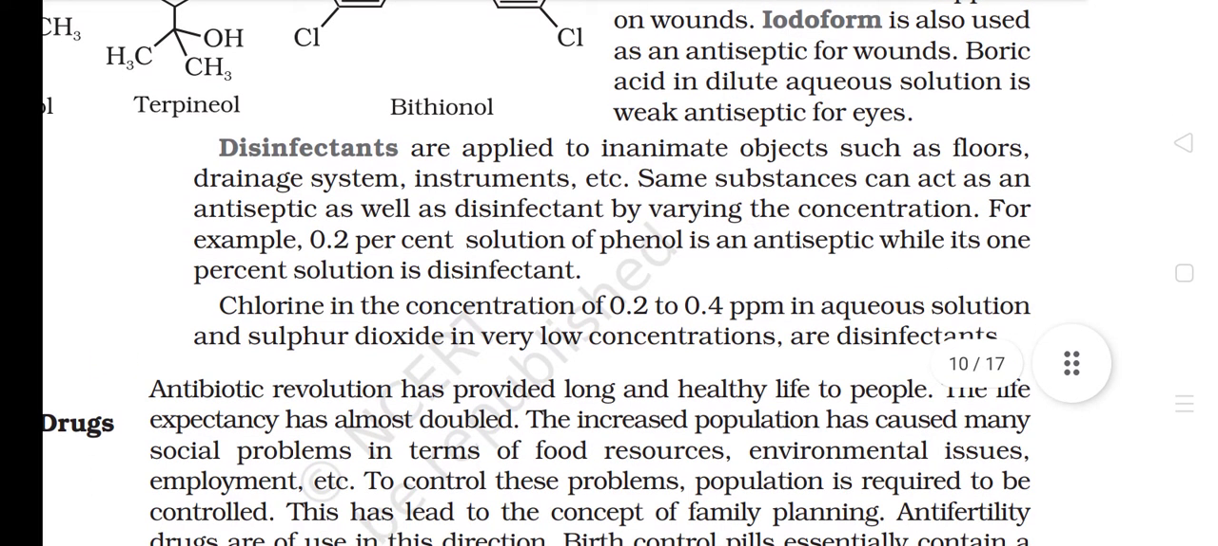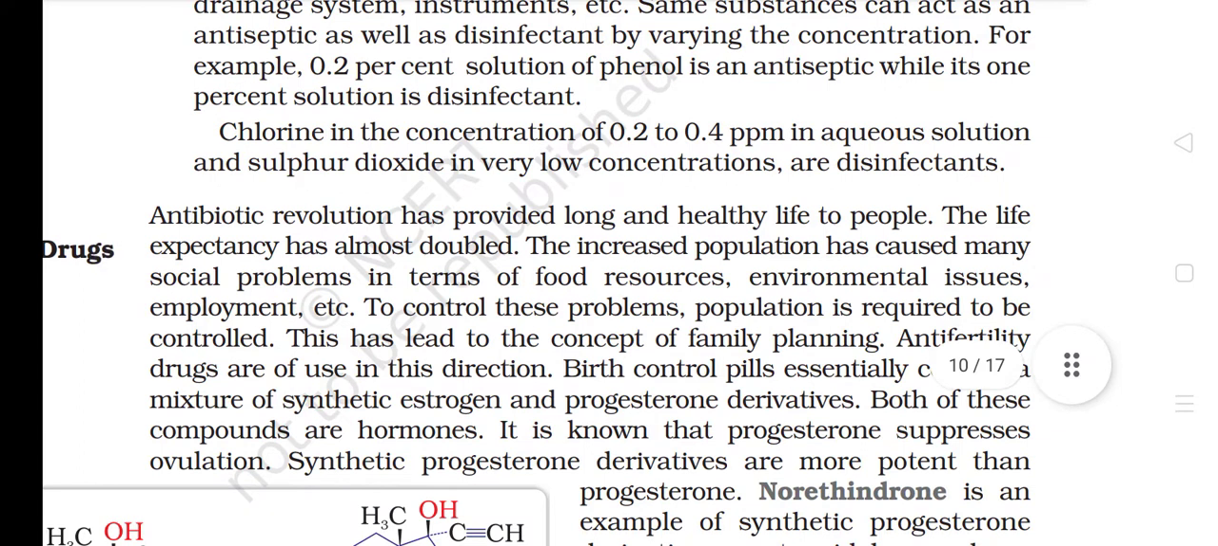Disinfectants are applied to inanimate objects such as floors, drainage systems, instruments, etc. The same substances can act as an antiseptic as well as a disinfectant by varying the concentration. For example, a 0.2% solution of phenol is an antiseptic while its 1% solution is a disinfectant. Chlorine in the concentration of 0.2 to 0.4 ppm in aqueous solution and sulfur dioxide in very low concentrations are disinfectants.